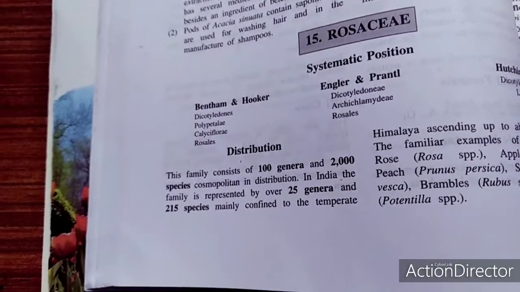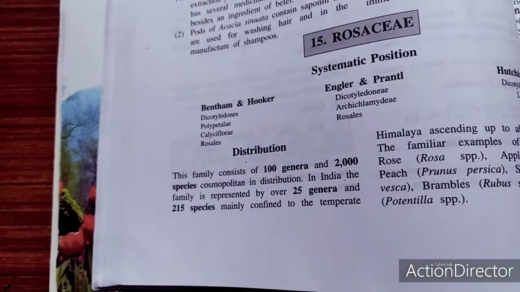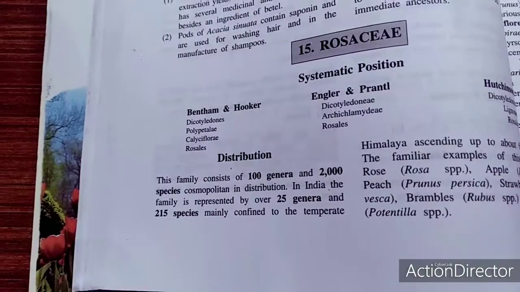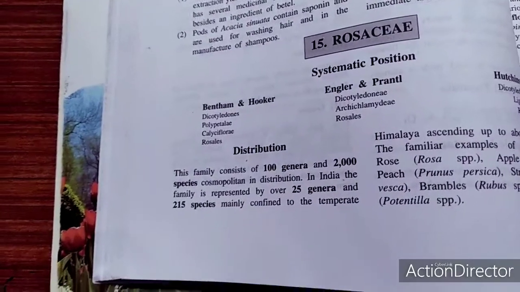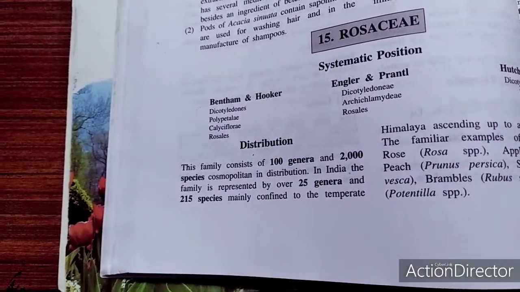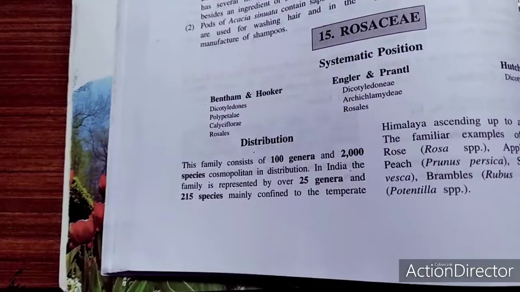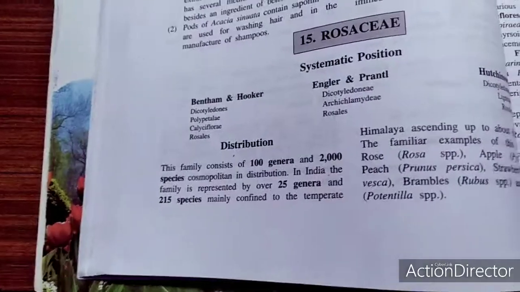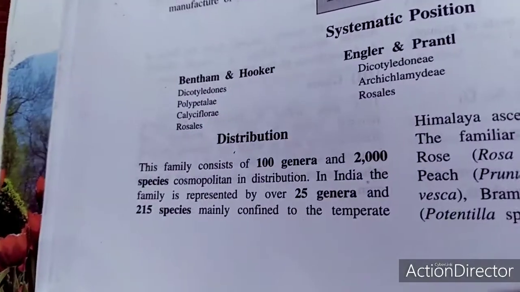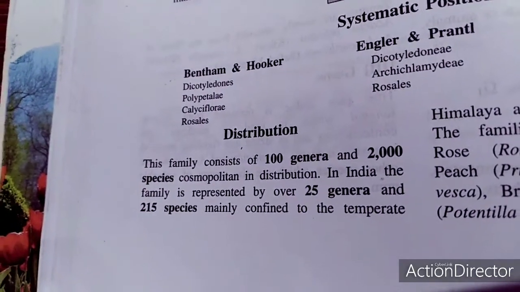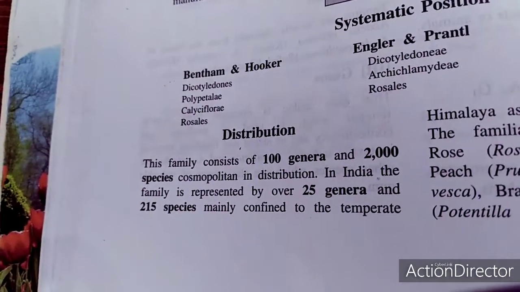Pyrus malus, seb, is a very important one, also known as the apple, and it also belongs to this family. Fragaria vesca, known as the strawberry, also belongs to this Rosaceae family. Rosa alba, and obviously Potentilla, known as Bajradanti, also belong to this family. This family is recognized with 100 genera and 2,000 species.